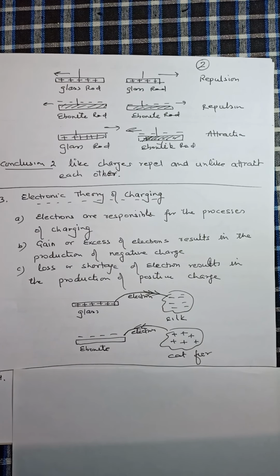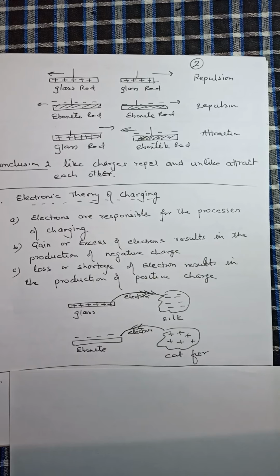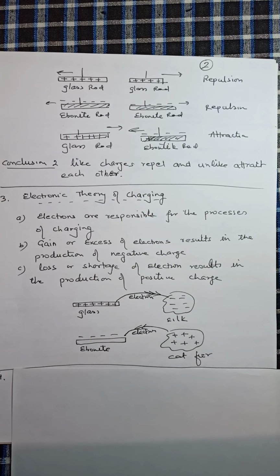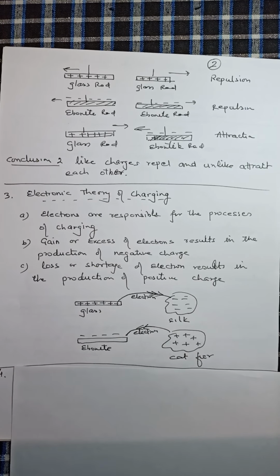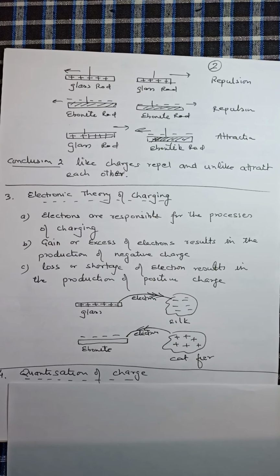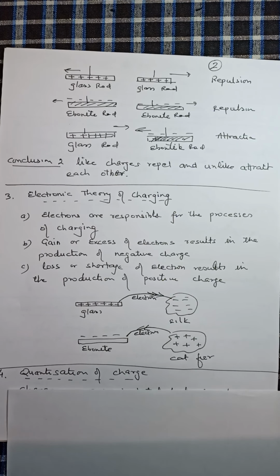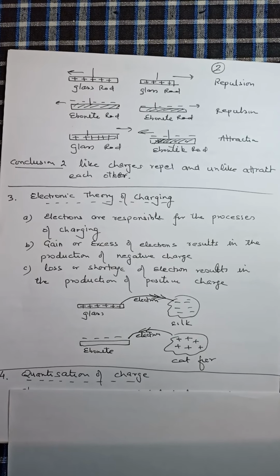With electronic theory of charging, when we know that the electrons are getting transferred from one body to the other, electrons cannot be transferred in fractions. Either one electron will go from one body to the other, or two electrons, or three or four, but 3.5 electrons cannot be transferred from one body to the other. So another principle which is also related to electronic theory of charging is called quantization of charge. Quantum means packet, that is packetization or quantization. Charge travels in form of small packets or bundles, and one packet is one electron.